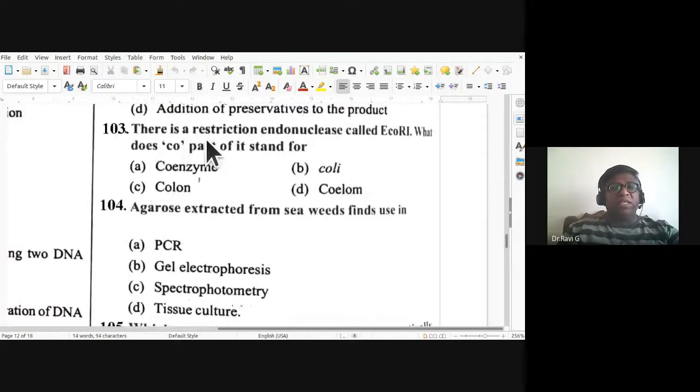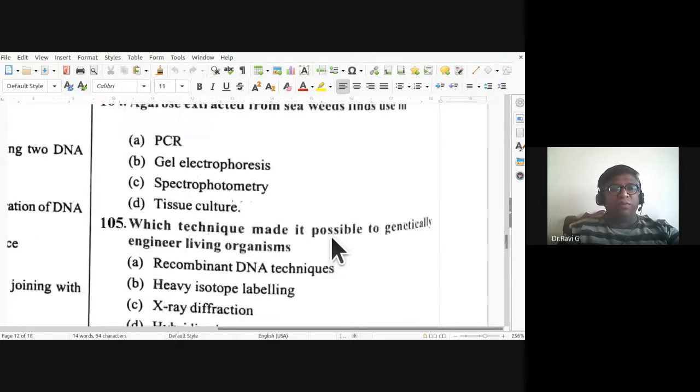So 103, there is a restriction endonuclease called EcoR1. What does the Co part of it stand for? It stands for coli. So B is the answer.